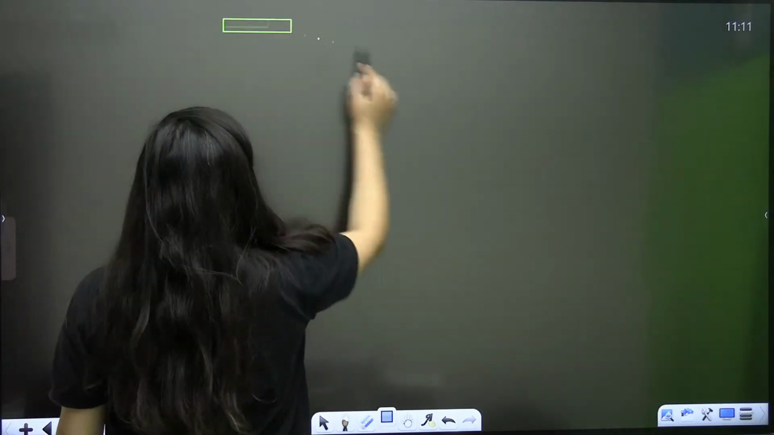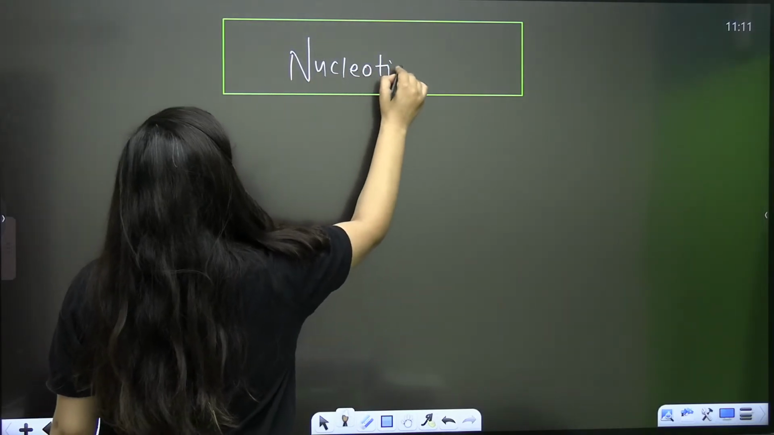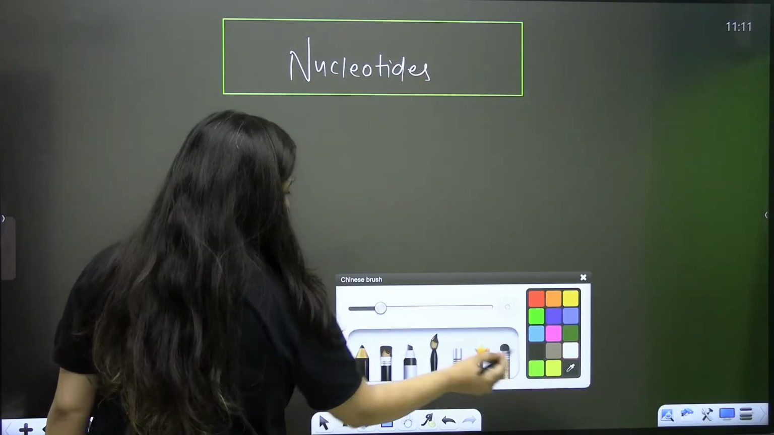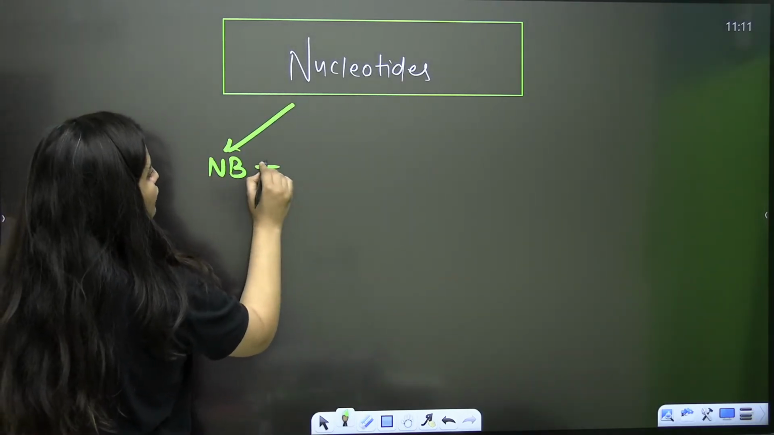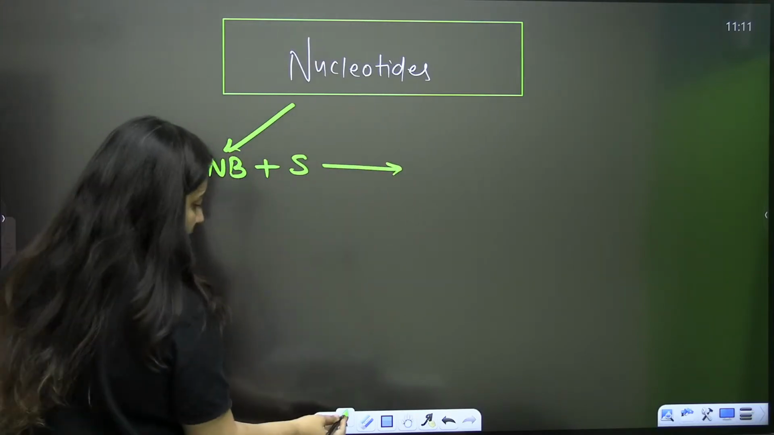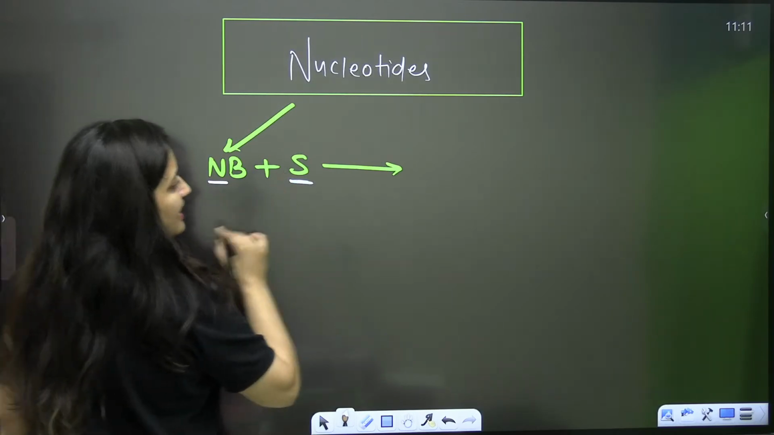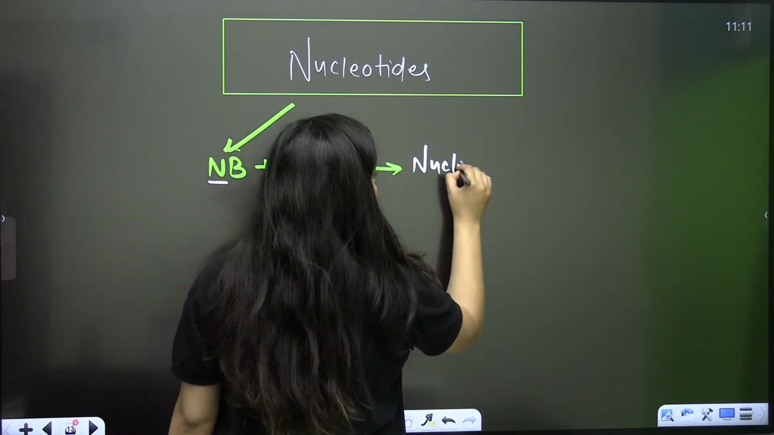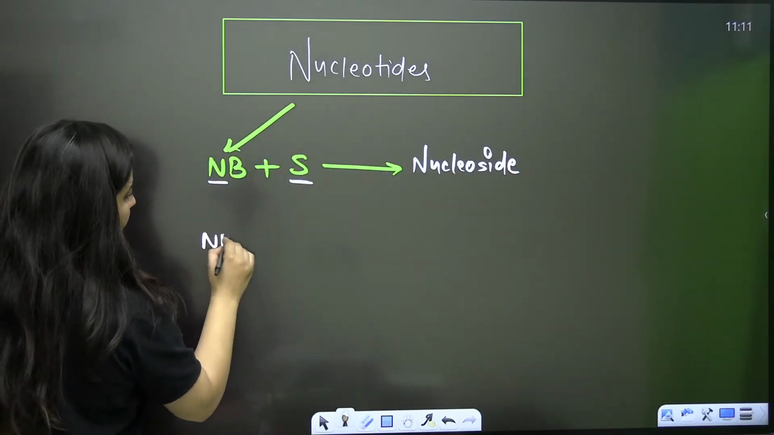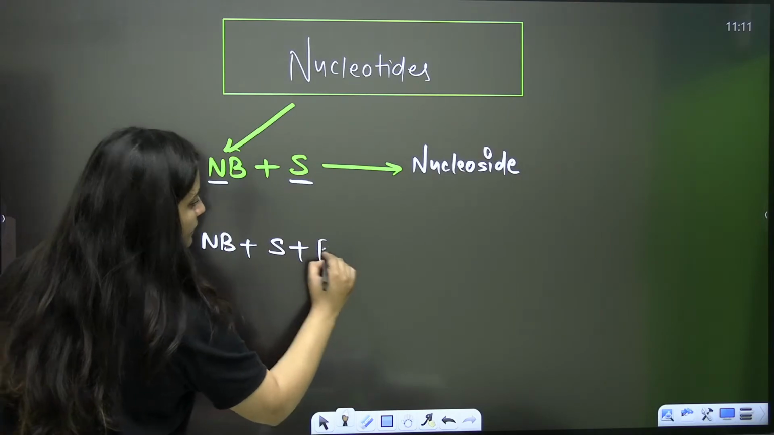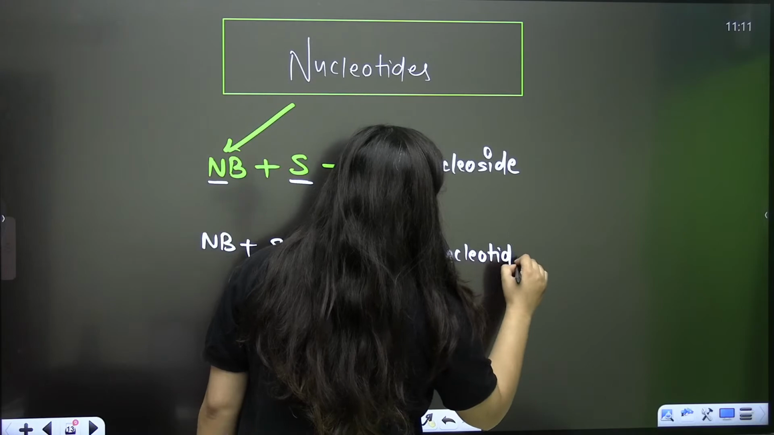So now see, nucleotides. First of all, your nitrogenous base will form a bond with sugar. See, that's how I remember: NS. So when they join, they will form a nucleoside. When these three join, they will form a nucleotide. See, that's how I remember.